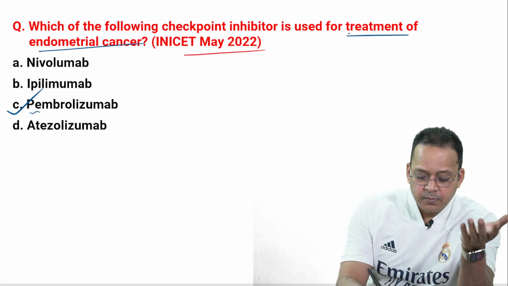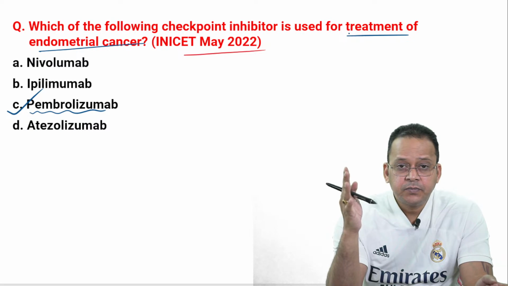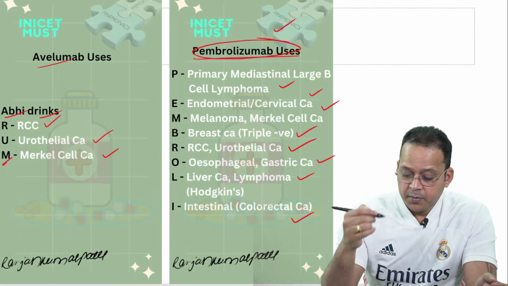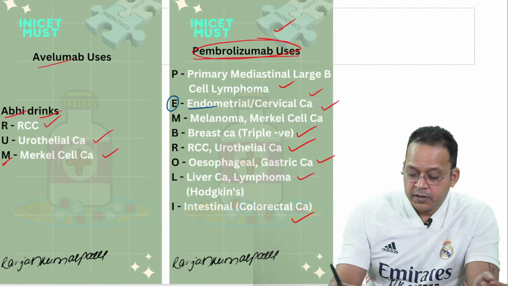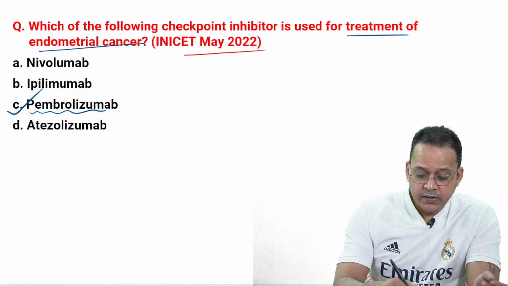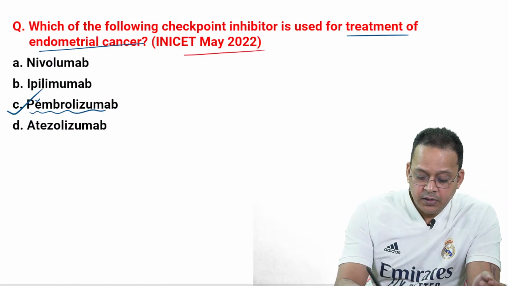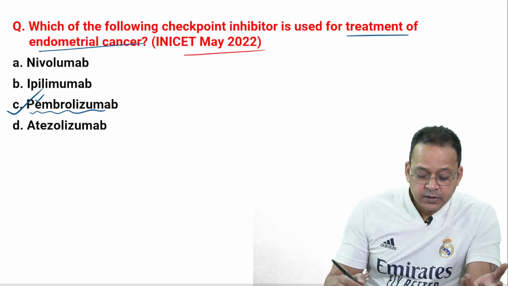So pembrolizumab is the one that is preferred for treatment of, I just now discussed, you can see here, pembrolizumab: E for endometrial cancer, cervical cancer, we discussed, right? So they have asked you here about endometrial cancer. From E, you can remember, it can be used in endometrial cancer.